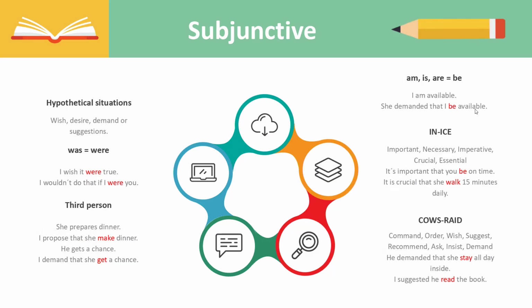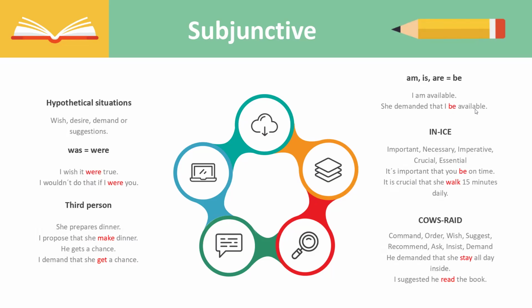And one thing that I always remember about the subjunctive form is when I was studying Spanish, my Spanish teacher explained something important to me, where she said that the subjunctive is used when there's a change in subject or a change in the person. So let's say the first part of the sentence, you're using I. So the first person, I. But in the second half of the sentence, you change into another subject, let's say she, then this is considered to be the subjunctive, and you have to follow the rules.